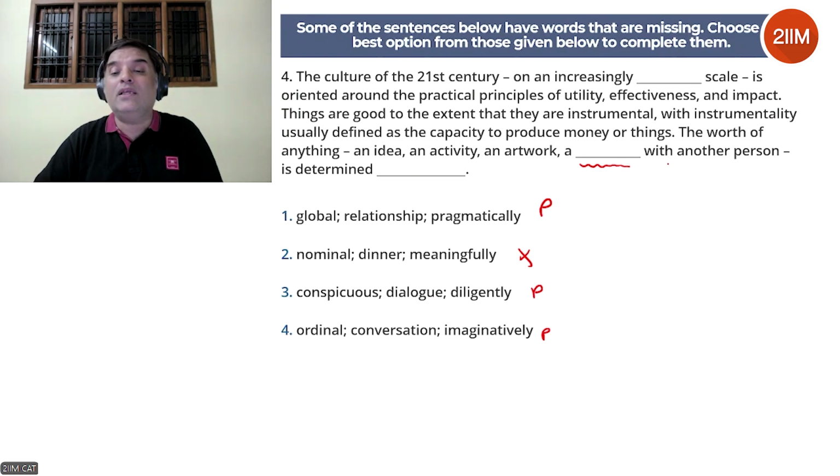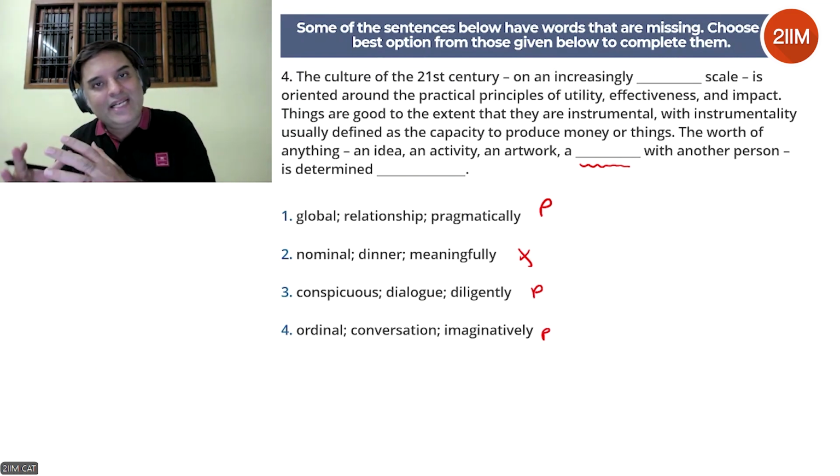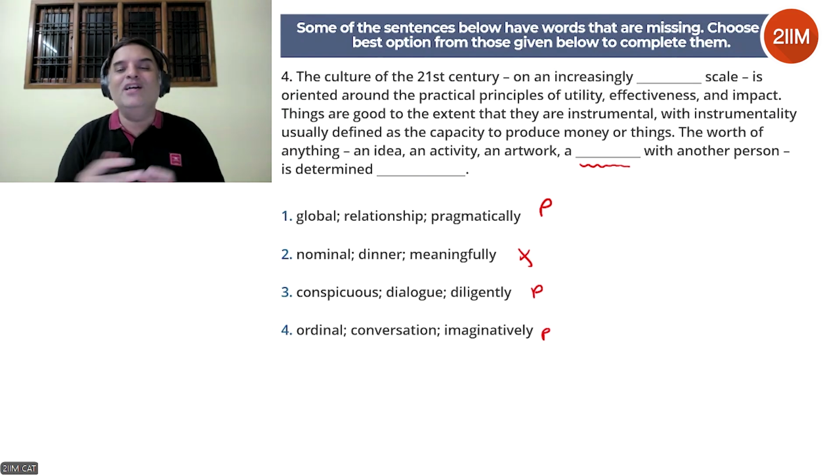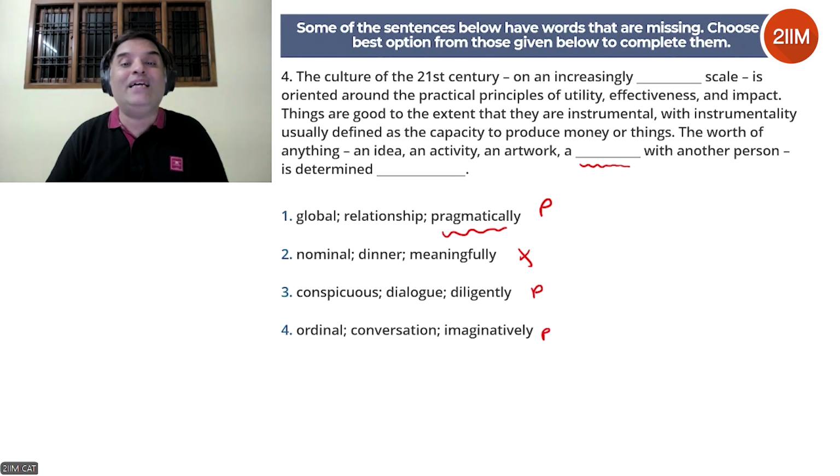Let's dash with another person. So a relationship with another person is determined pragmatically. Now, what does pragmatic mean? Pragmatically means practically. If you're pragmatic in nature, you're very practical in nature. So actually, pragmatically beautifully fits with the discussion here. That the culture is very practical in nature. So even a relationship with another person is determined pragmatically.